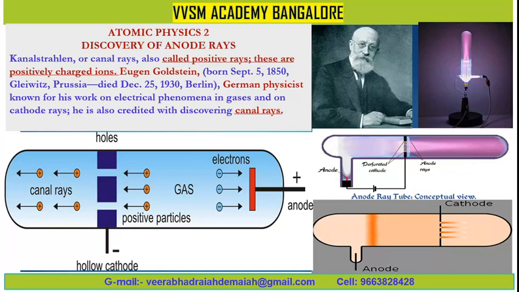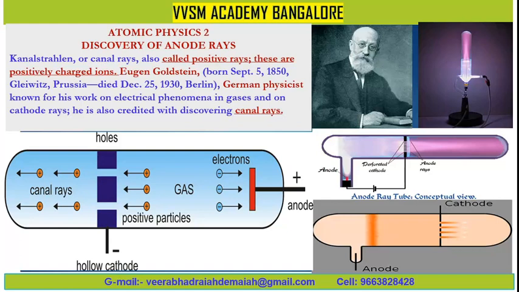He was a German physicist known for his work on electrical phenomena, discharge through gases, and cathode rays. He is also credited with discovering canal rays. Well, friends, what are canal rays?